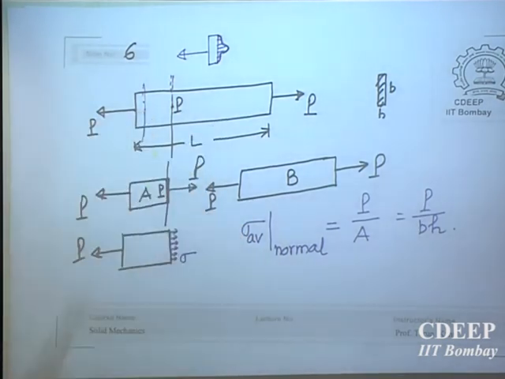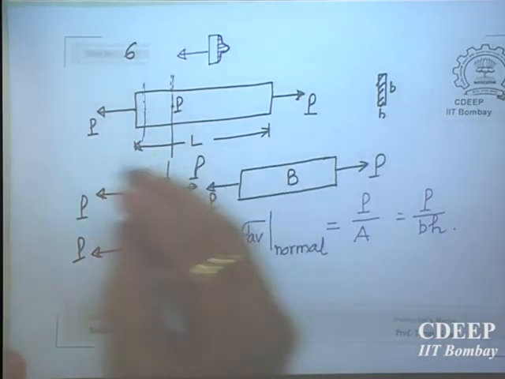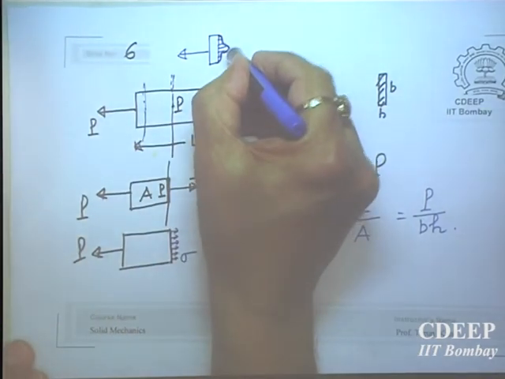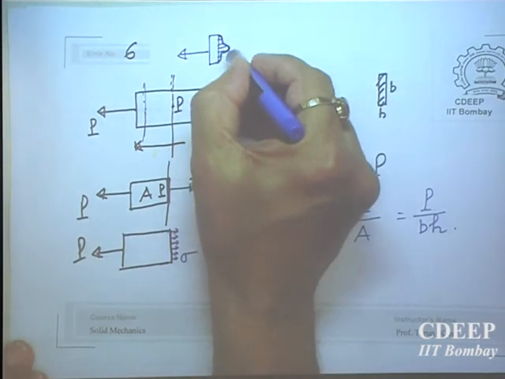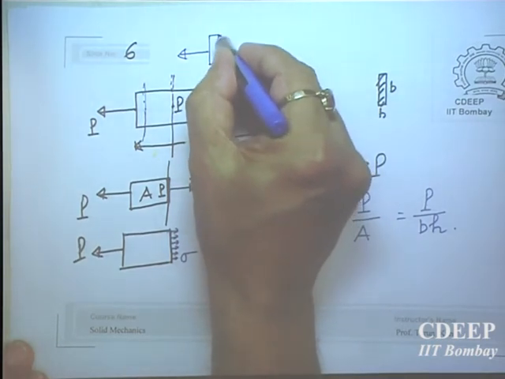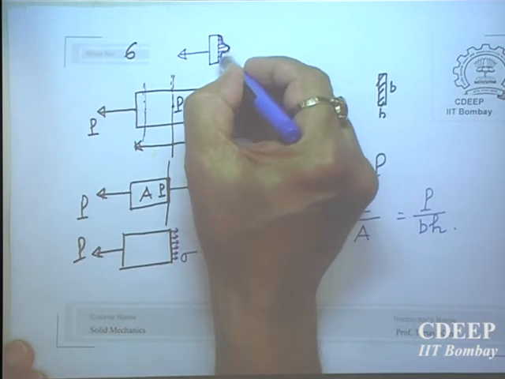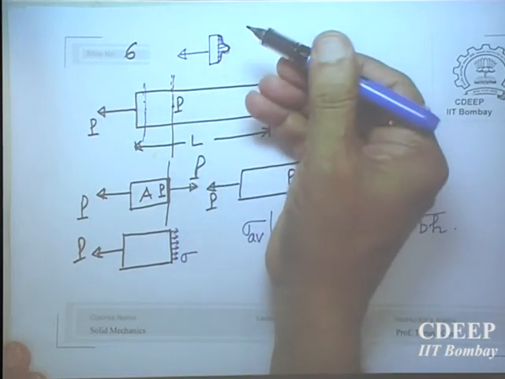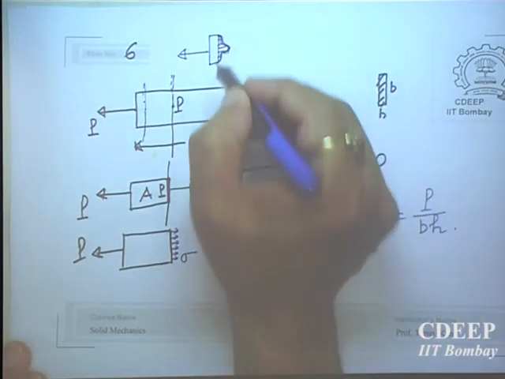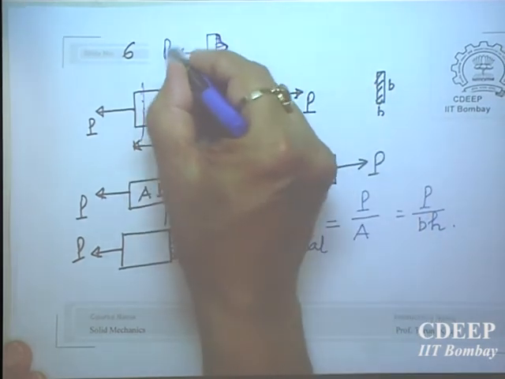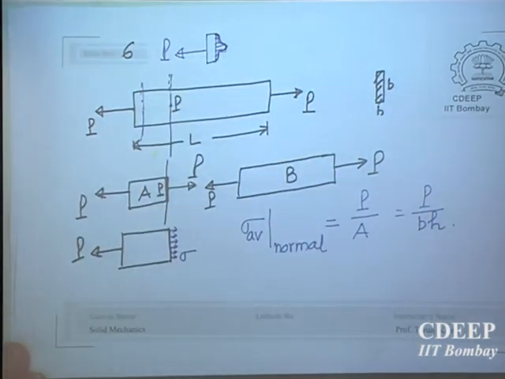So wherever loads are applied, the stresses are highly disturbed close to the loads. Because P is in the center, there will be maximum stress there, and away from this there will be a drop. But if you take the area under this curve and multiply by this distribution, you will get again P. That will always give you P.